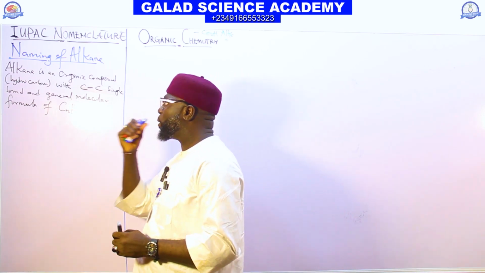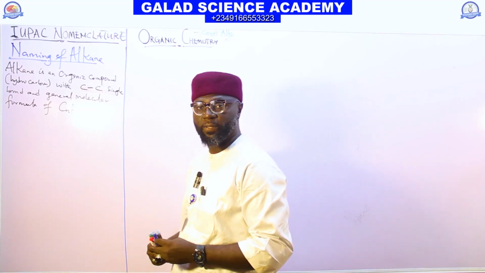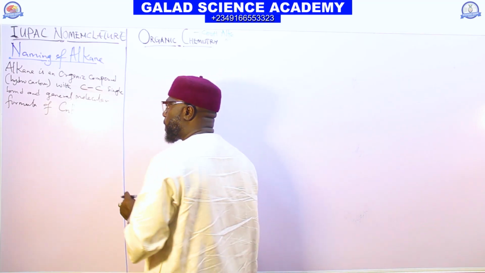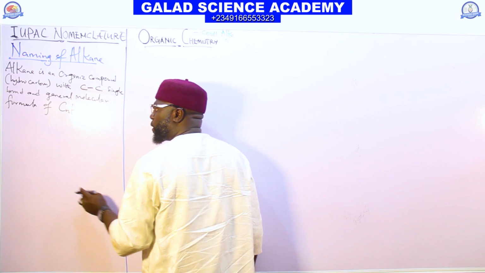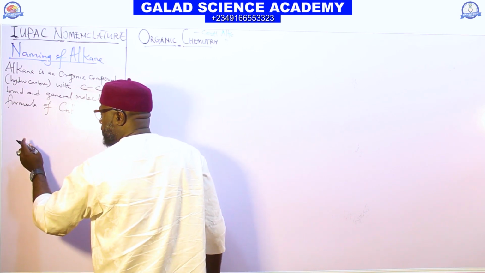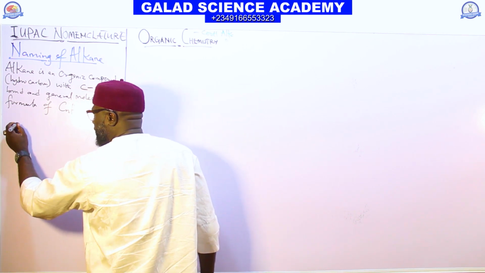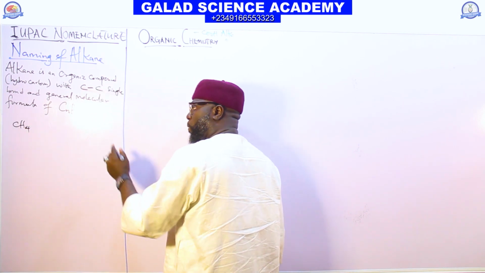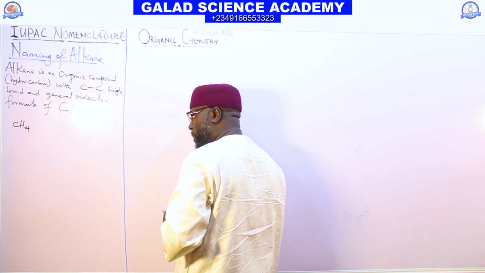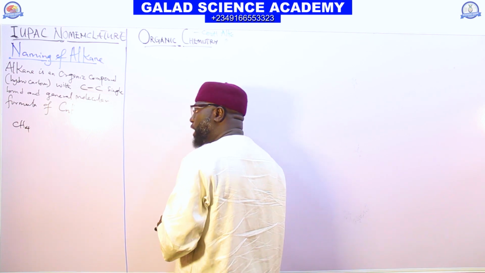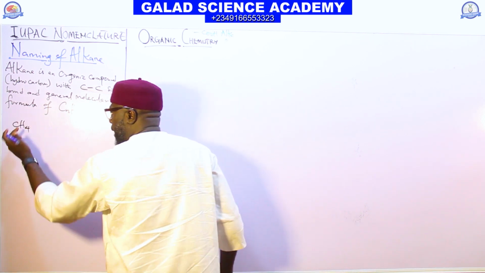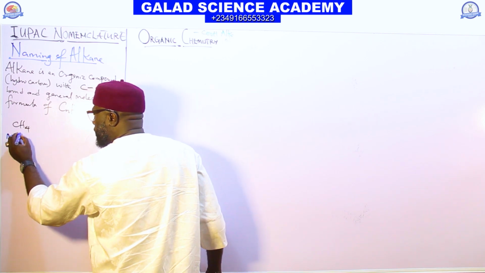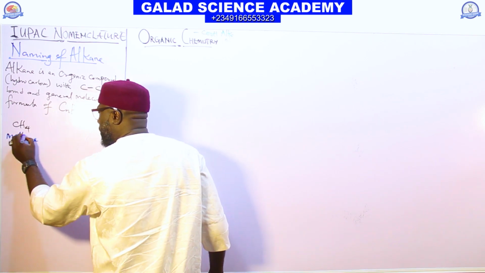And if you want to name an alkane compound, if you have a compound that is CH4, what is the name? CH4 has one carbon. You call it methane.